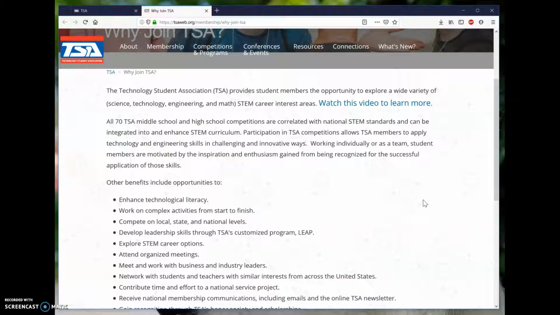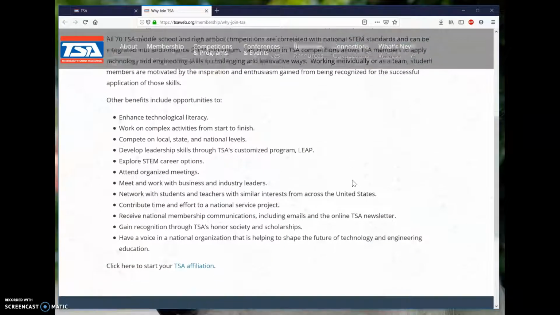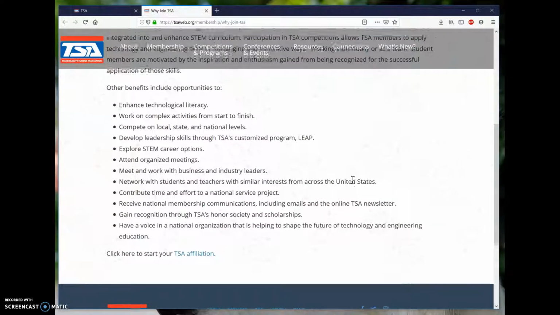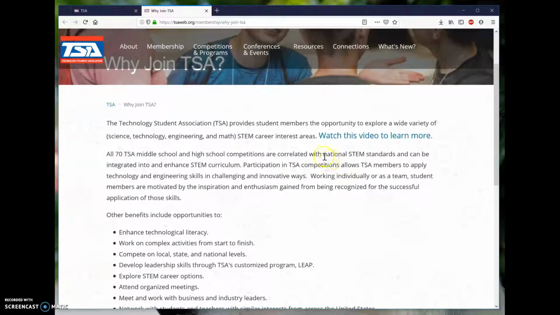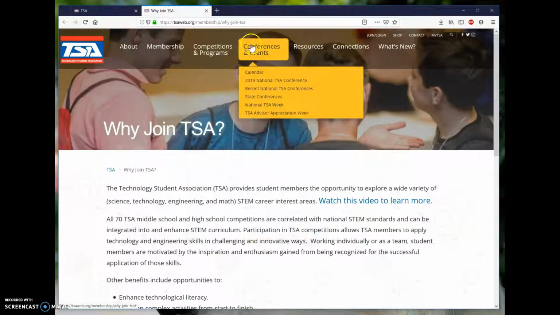Some of these are to enhance technological literacy, to grow yourself as a person, and to make connections with other professionals and other students that can help you in your future career, whatever that may be. There are also scholarship opportunities that we'll get to in a little bit, but needless to say, there's many reasons to join TSA. I'm going to skip competitions for now.